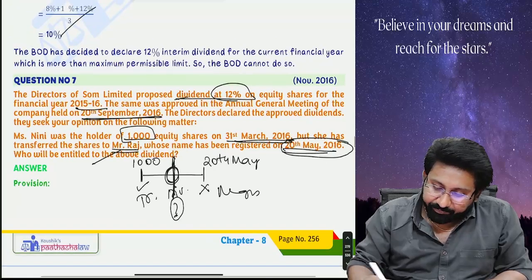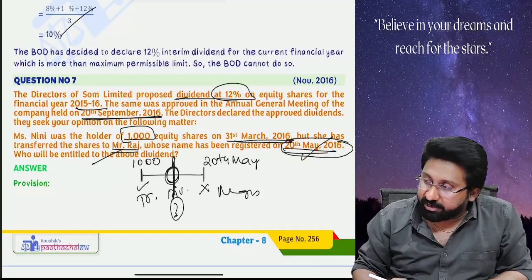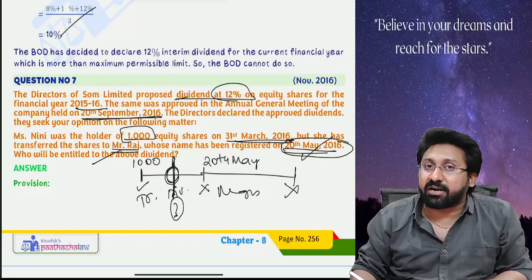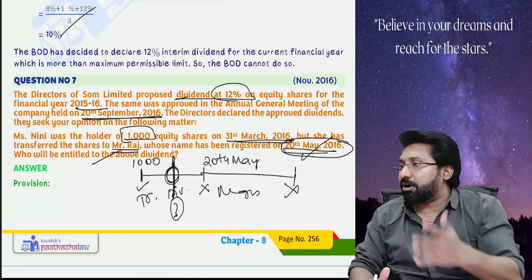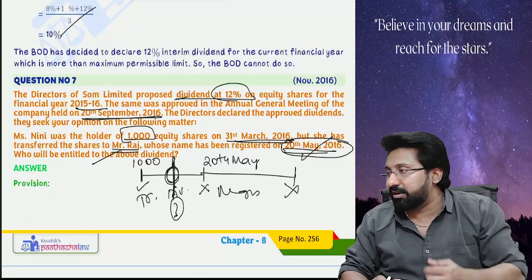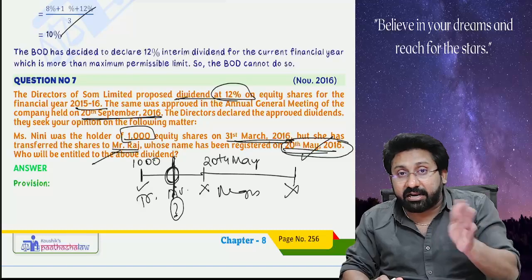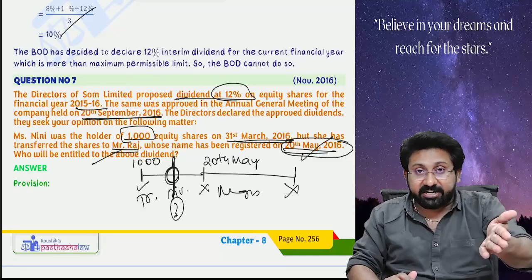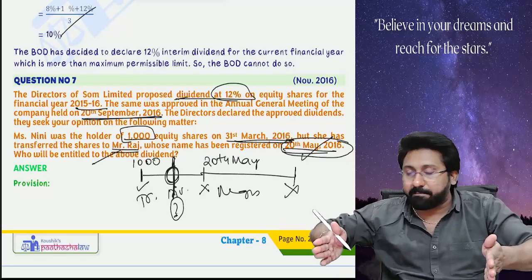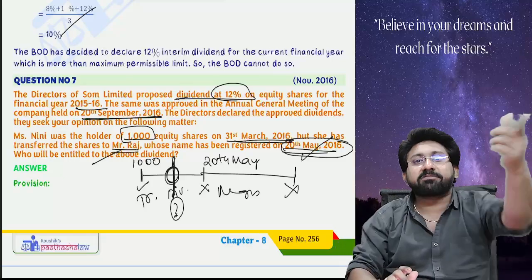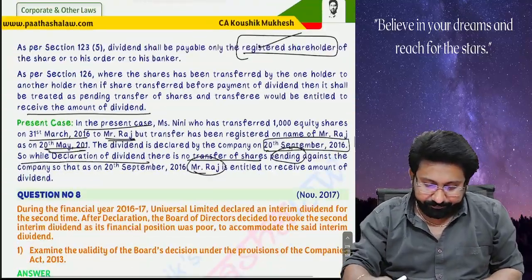In this case, registration is complete on 20th May. Dividend is declared after that. So Raj is already the owner. Dividends need not be kept in abeyance. So transferee will only receive. If the dividends are declared between the registration sending and actual registration completed, then dividends will be kept in unpaid dividend account.